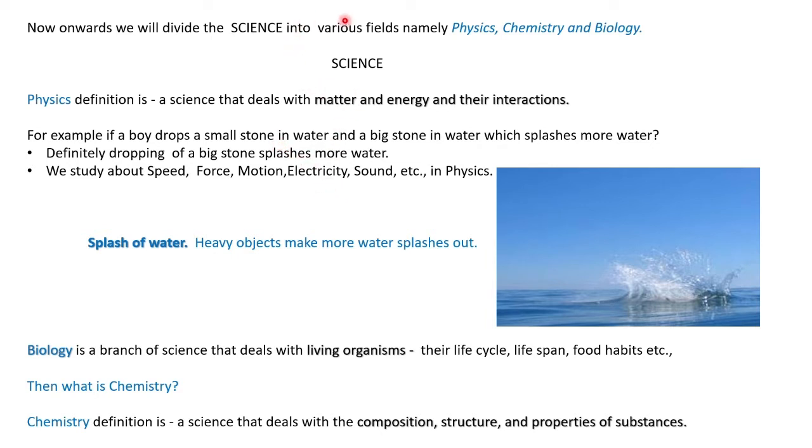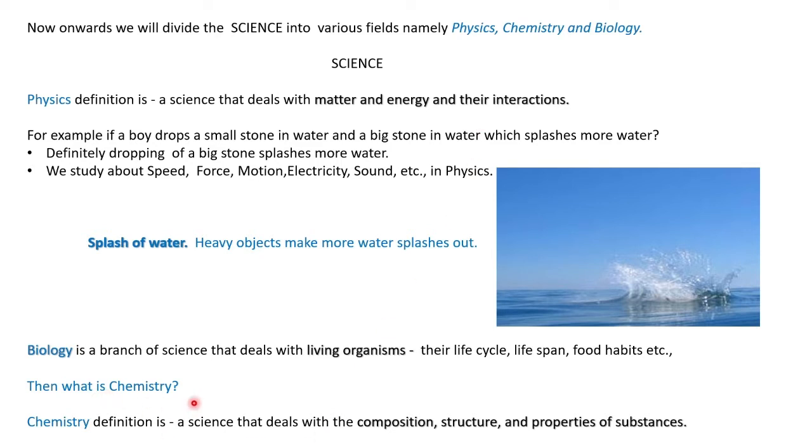So science can be classified as physics, chemistry and biology. About living beings, plants and animals, we read under biology. Speed, force, motion, moving from one place to another, electricity, current, and sound come under physics.